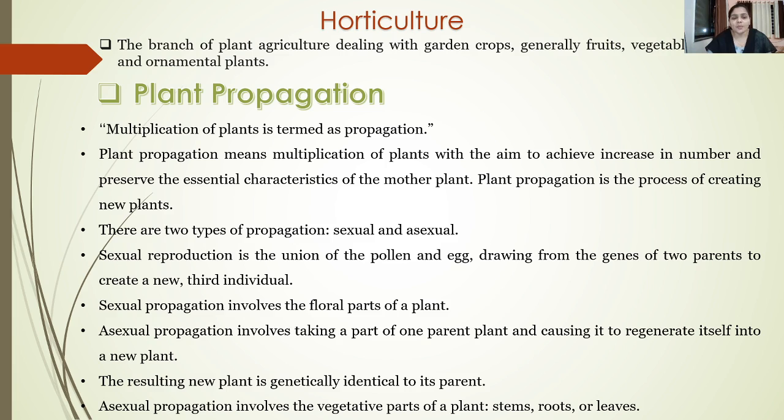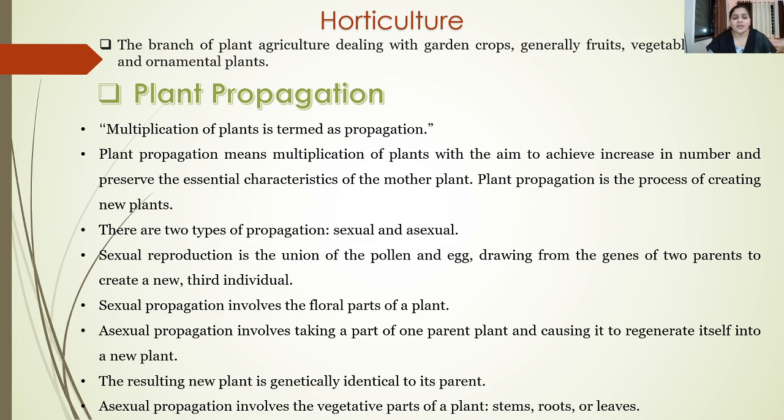Now, plant propagation is generally a term used for the multiplication of plants, and the main aim of propagation is to achieve an increase in the number and to preserve the essential characteristics of the mother plant. Thus, plant propagation is the process of creating new plants.